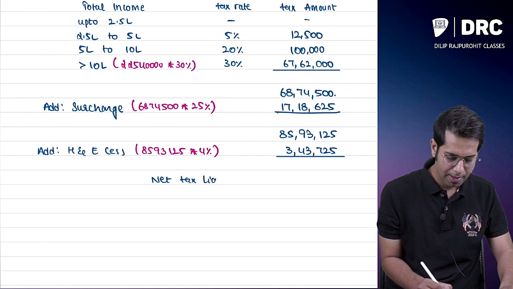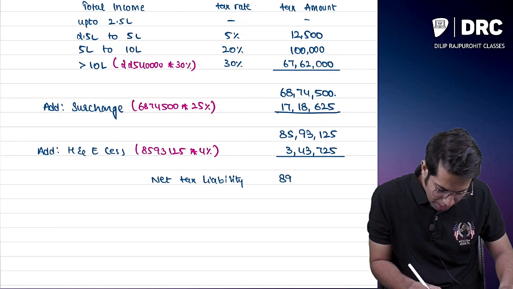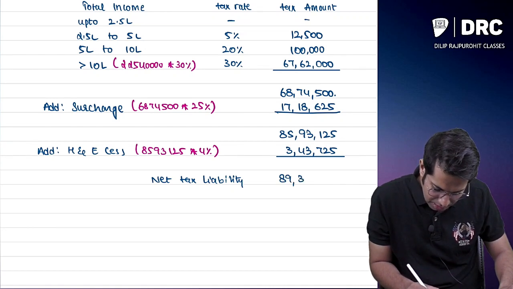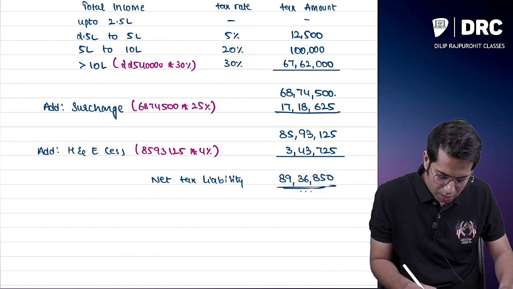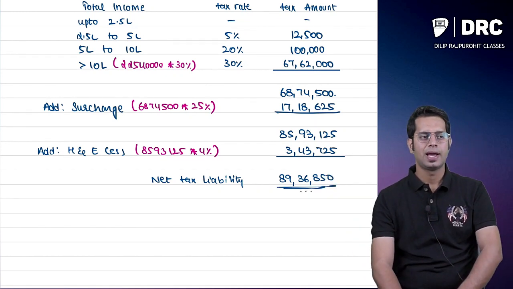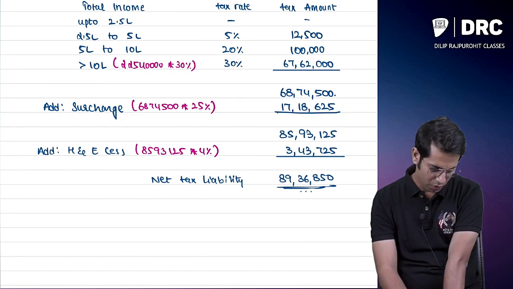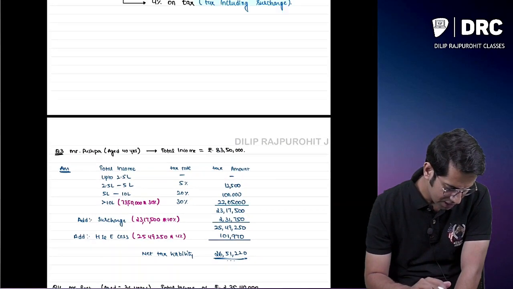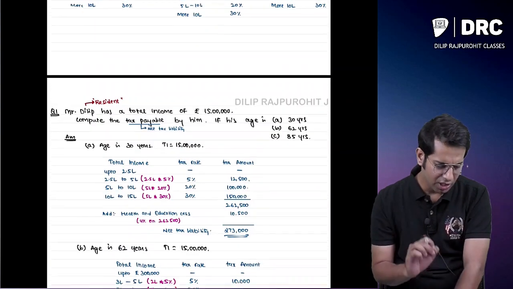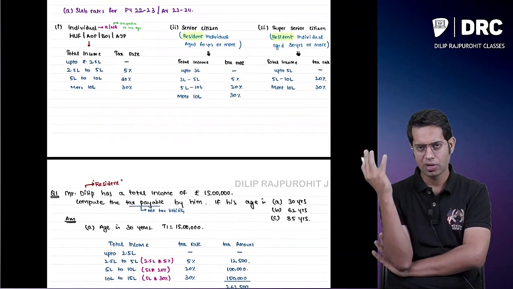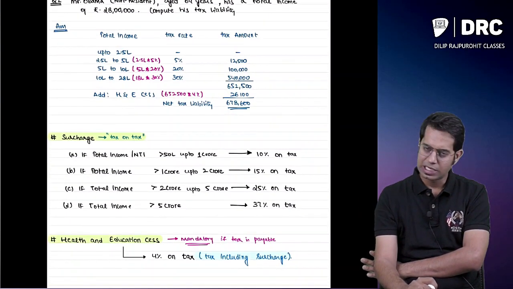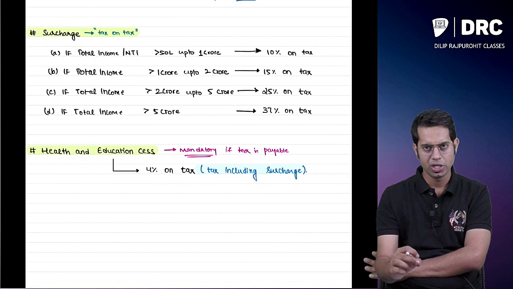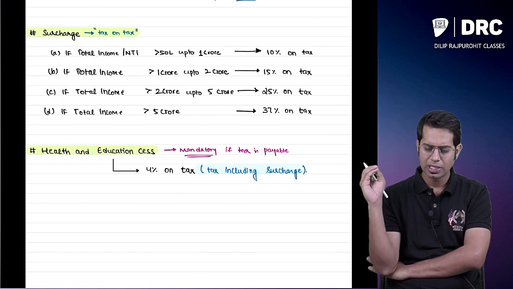So your total net tax liability comes to 89 lakhs 36,850 rupees. So this is the concept of surcharge and cess. I hope you have understood the basic concept of tax rates, what the different tax rates applicable for your examination are, when surcharge is applicable, and about health and education cess.